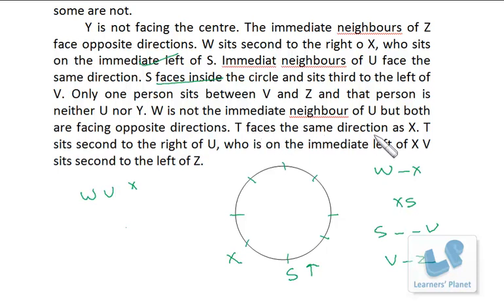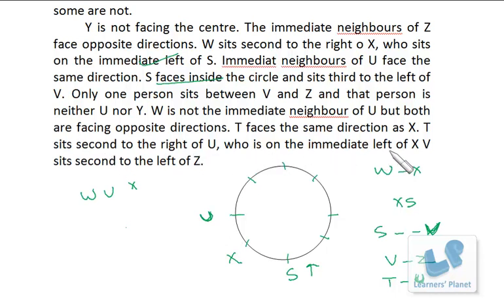T faces the same direction as X. T sits second to the right of U. That means between T and U, one person is there. This is V and this is U. Who is on the immediate left of X? That means U and X are together. So here X and S is there. So U, only one choice. That means U has to be here.